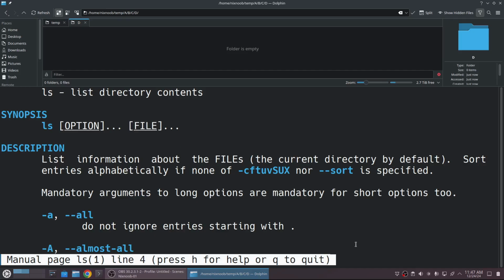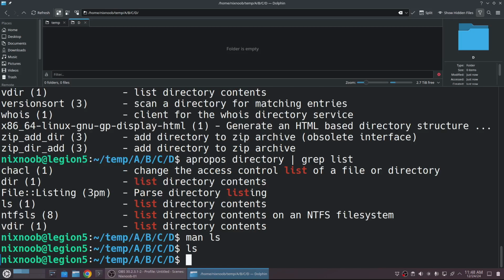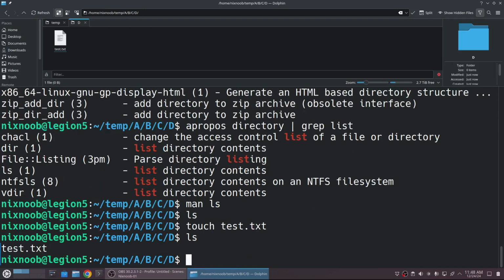So if I come here, right now it's telling me to hit Q for quit. So Q to get out of that. And if I do an ls and don't do anything, it's going to list out, well, currently I don't have anything in this directory. Let's just do a touch test.txt. Now, if I do an ls, there we go.